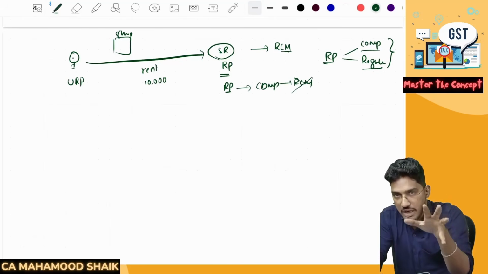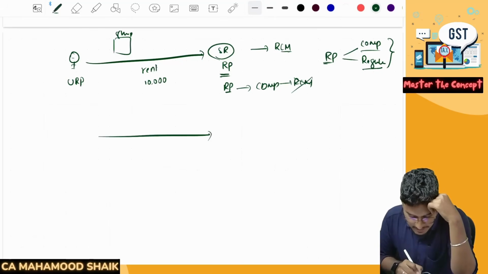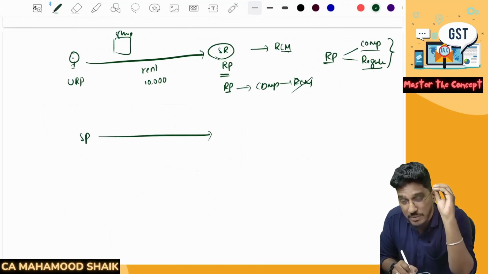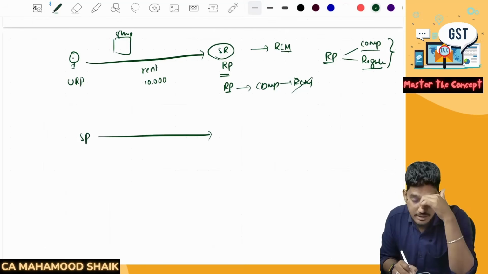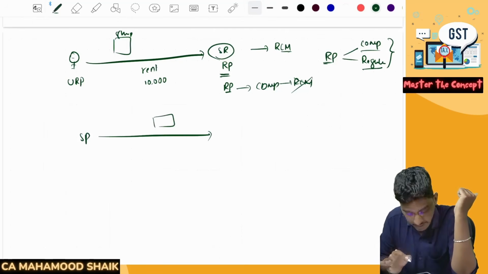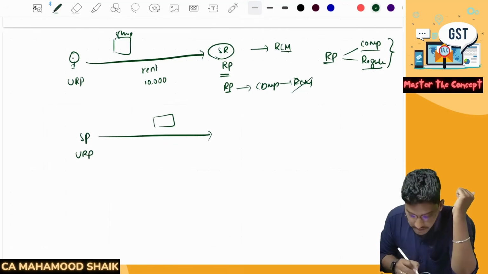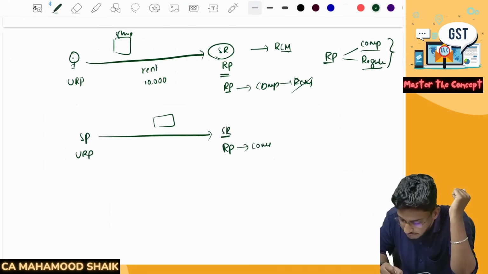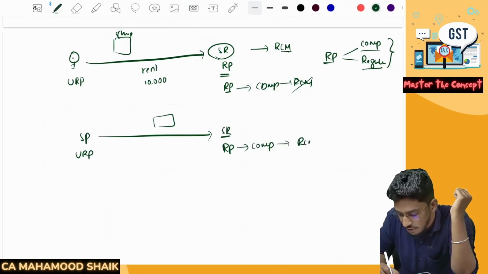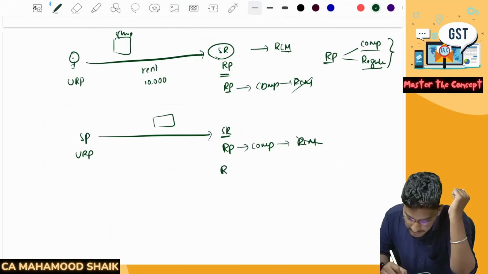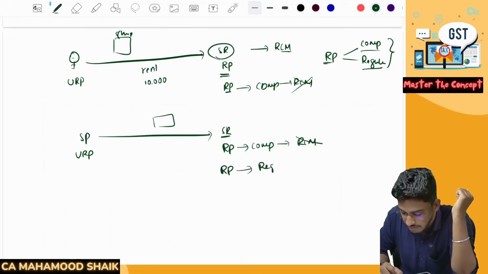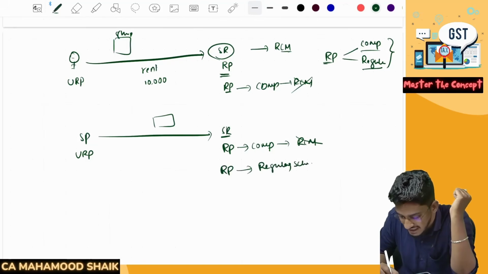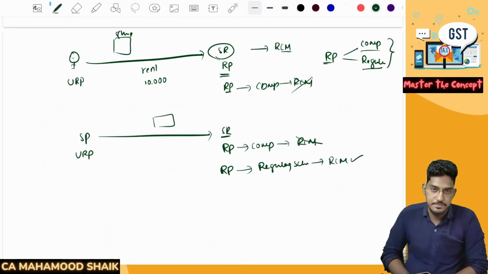So the final provision after the amendment is: if a service provider is providing services of renting of commercial property other than residential dwelling, if any property is given on rent, and the service provider is an unregistered person and the service recipient is a registered person but has opted for the composition levy, then RCM will not become applicable. However, if the recipient is a registered person who has not opted for the composition levy and is under the regular scheme only, then RCM will become applicable. Then he is required to pay the GST under the reverse charge mechanism.